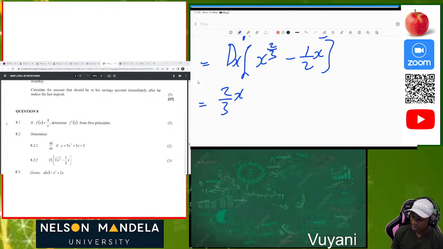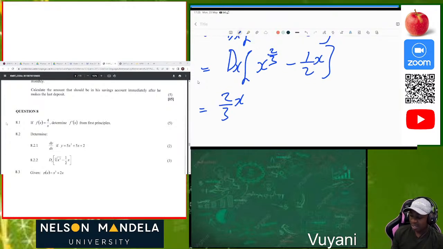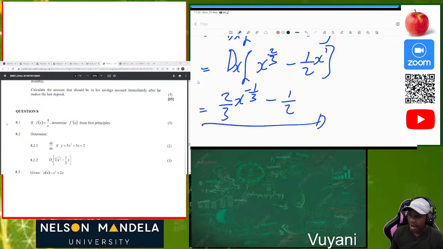Okay. So it's going to be 2 over 3 minus 1, because 2 over 3 is 0.667, so minus 1 is going to be negative 1 over 3. Okay. Then 1 times negative 1 over 2 is negative 1 over 2. Then 1 minus 1 is equal to 0. So this will be our answer. Just like that, you have your 5 marks in the bag.